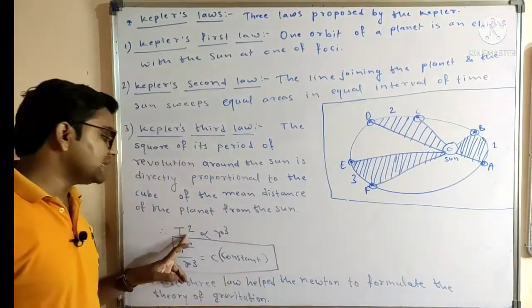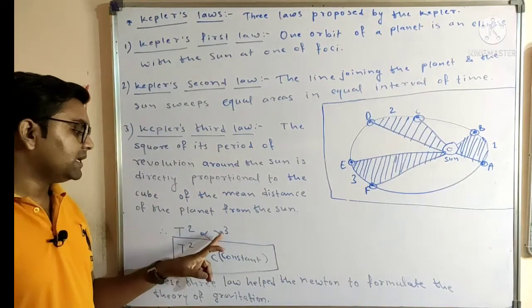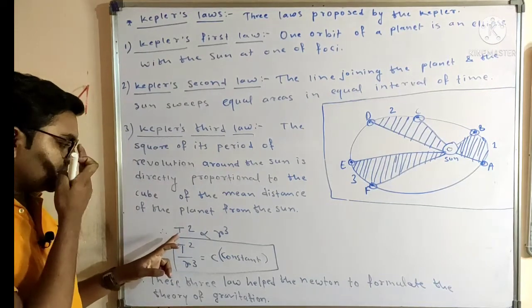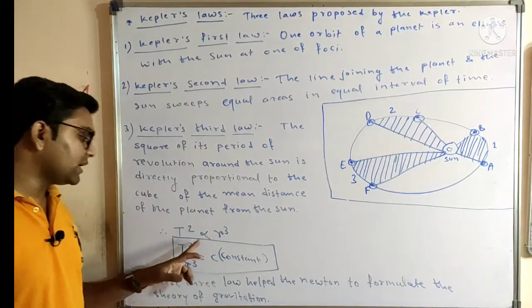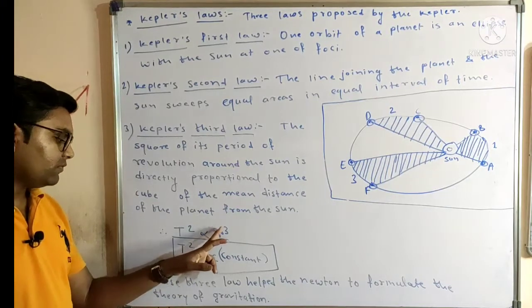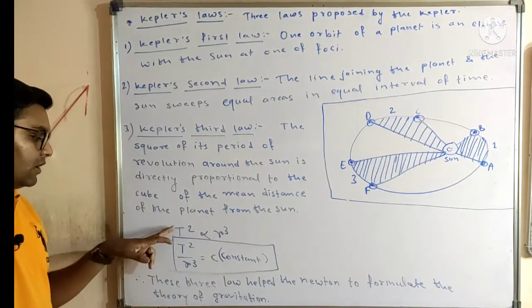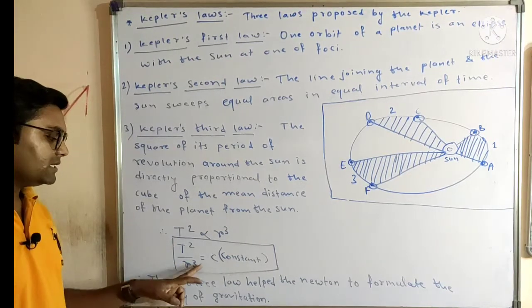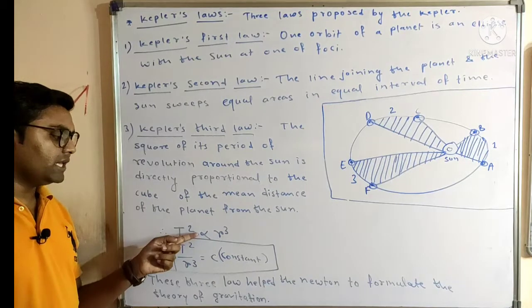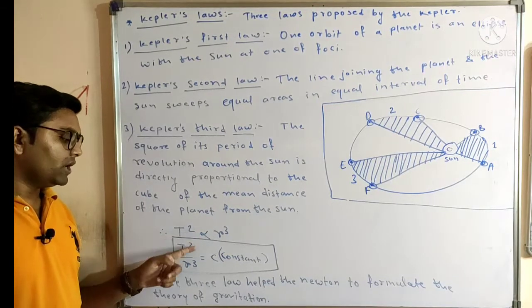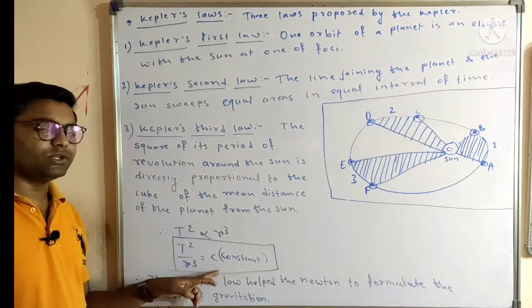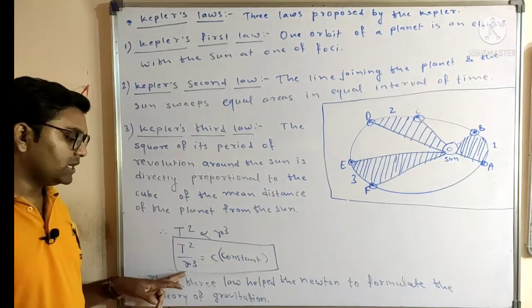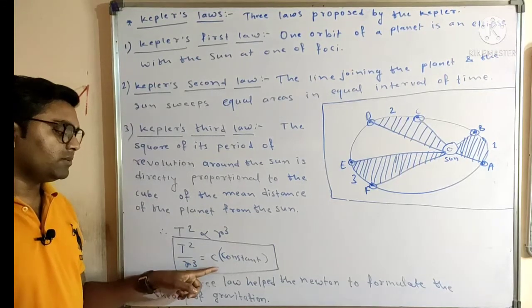If the time is increasing, the radius will also increase. If the radius decreases, then the time will also decrease, in the proportion of square and cube. So friends, we can conclude from this that R cube goes in the denominator of T square, giving T square upon R cube is equal to C. If we remove the proportionality sign, we get an equal sign along with some constant. If we divide the time squared by the radius cubed, we will get a constant value.